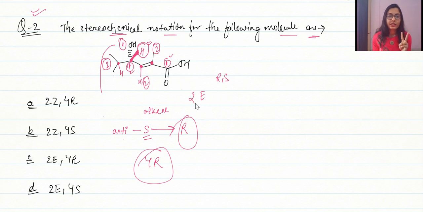So it is basically 2E and 4R. Okay, so this is the configuration 2E4R. I hope that you try to find this out by yourself.